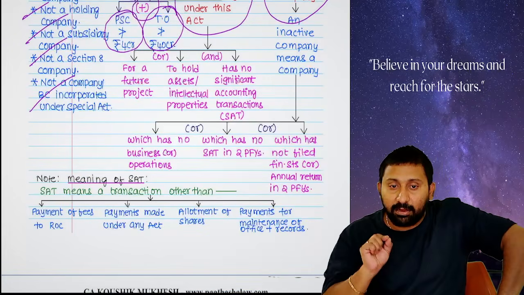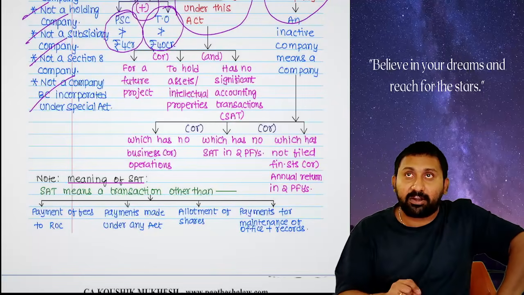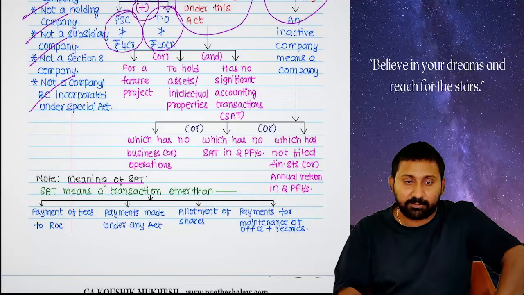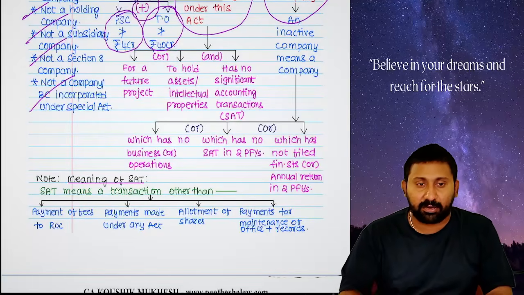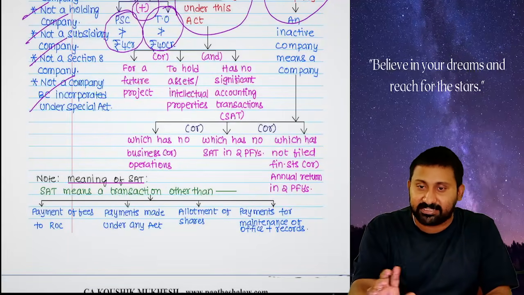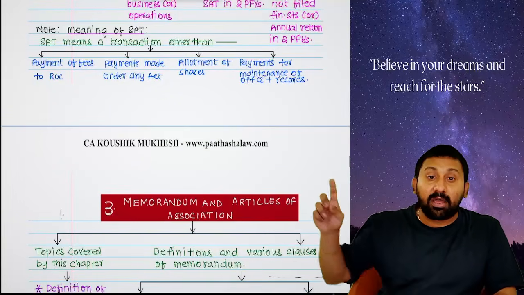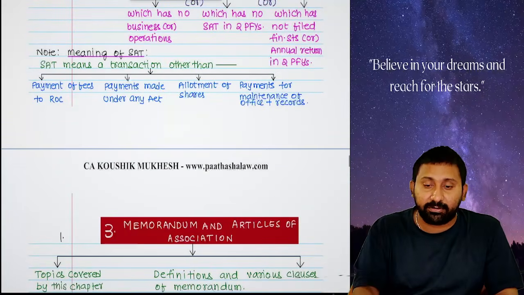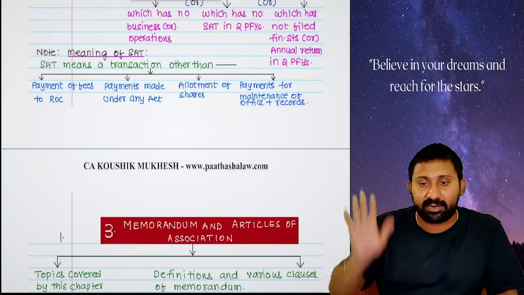Okay. Law did not define what is a significant accounting transaction. Law defined what is not a significant accounting transaction. Means, instead of defining what we mean by significant accounting transaction, law has defined the transactions other than significant. These four are not significant accounting transactions. Any transaction other than these four will be treated as significant.